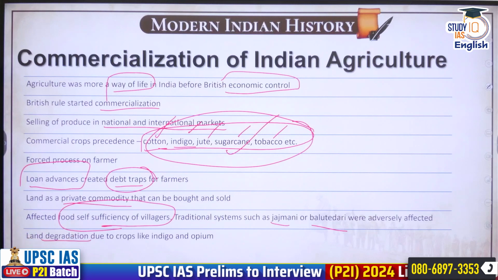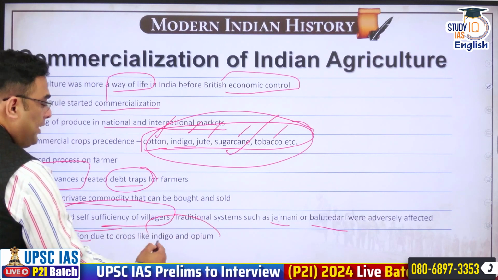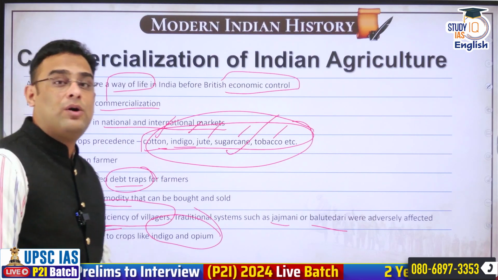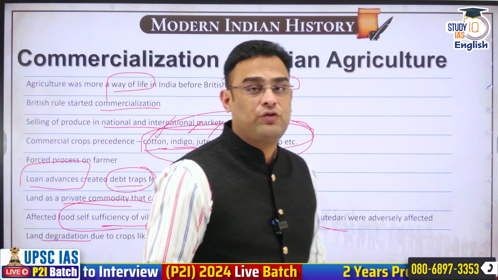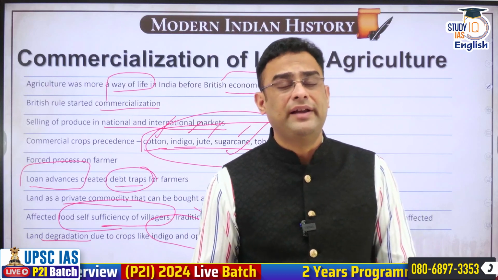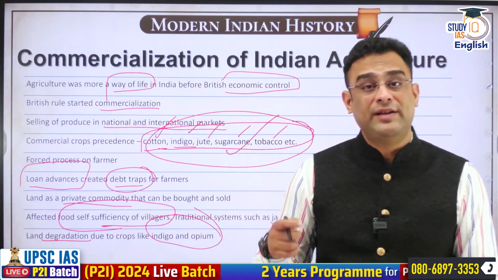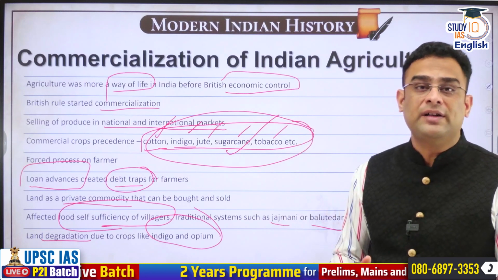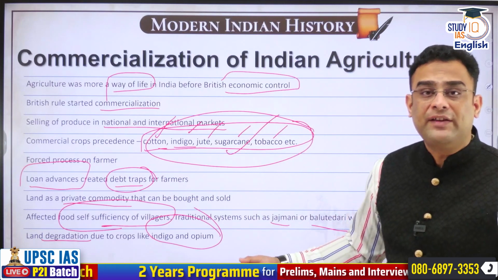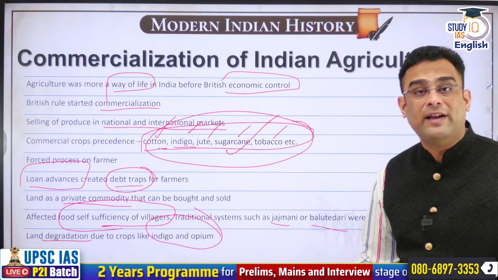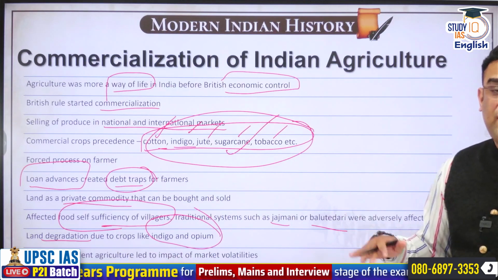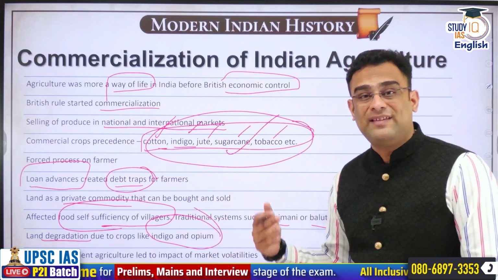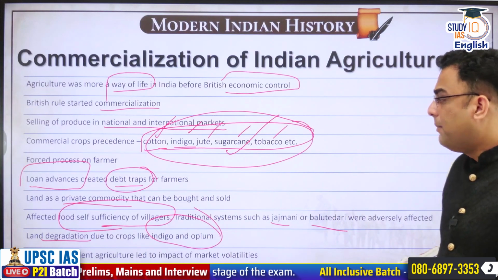Very often, these crops that were forced, say for example indigo and opium, had a very negative effect on the productivity of the farmer's soil. Indigo particularly was well known amongst Indian farmers even then that it leads to a reduction in fertility of the soil. This naturally affected the farmer's economic well-being as well. After cultivating indigo, he could not go on to cultivate other crops with the same productivity.